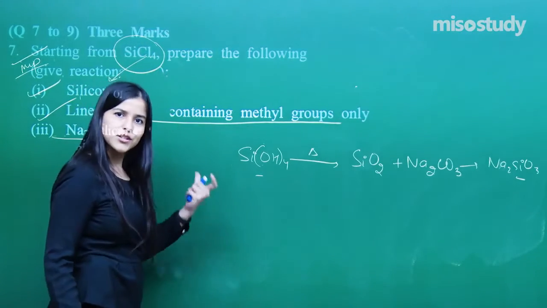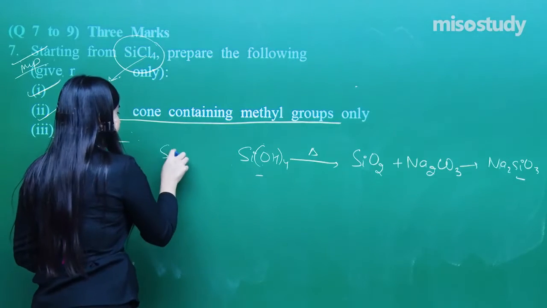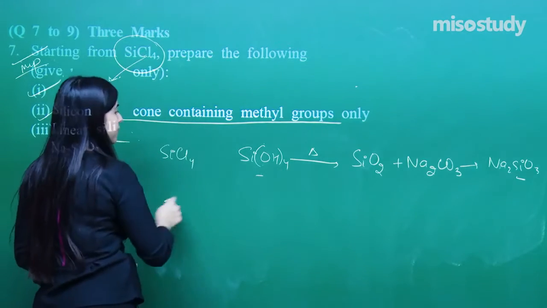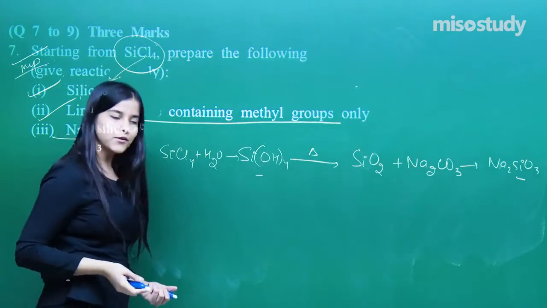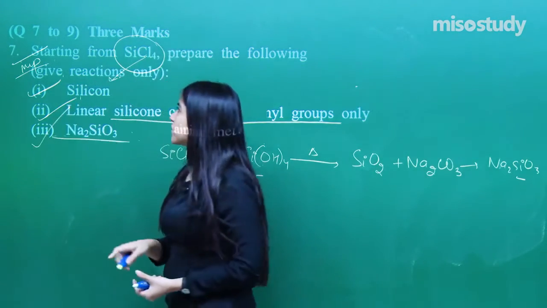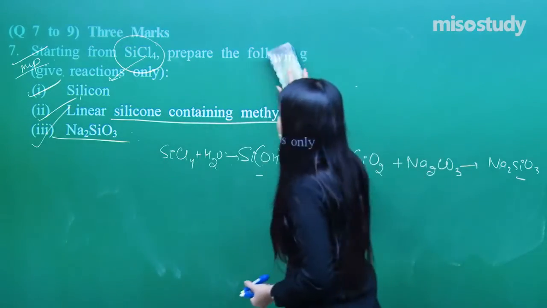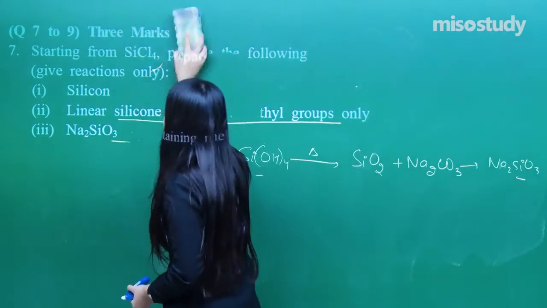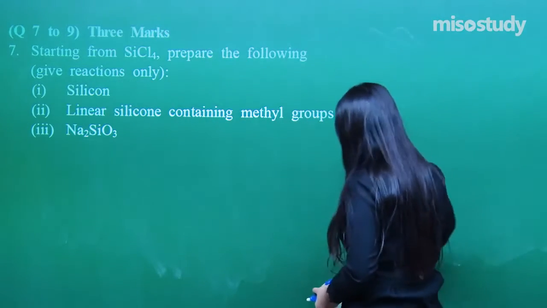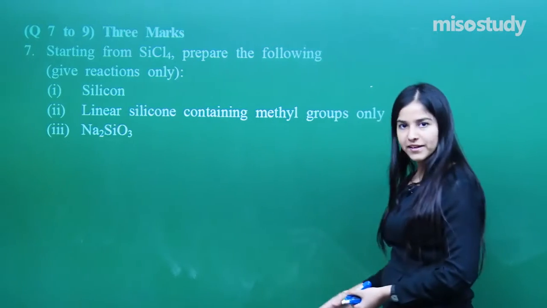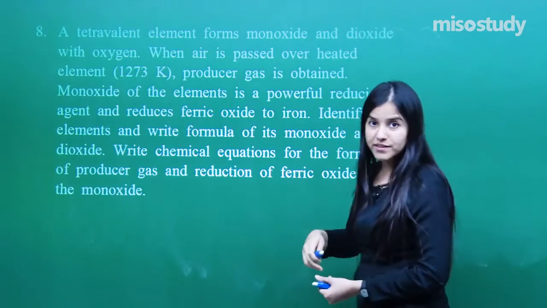So how are you going to prepare the silicic acid? Do you know this? It's very simple. We have done this before. SiCl4, which has to be given, reacting with water, we get it. Clear? And this completes my part number 3 as well. Fine. So that was a very interesting question. We have used so many kinds of reactions in this. Starting with just one compound, we have prepared so many. Now, the next. It's a very good question.